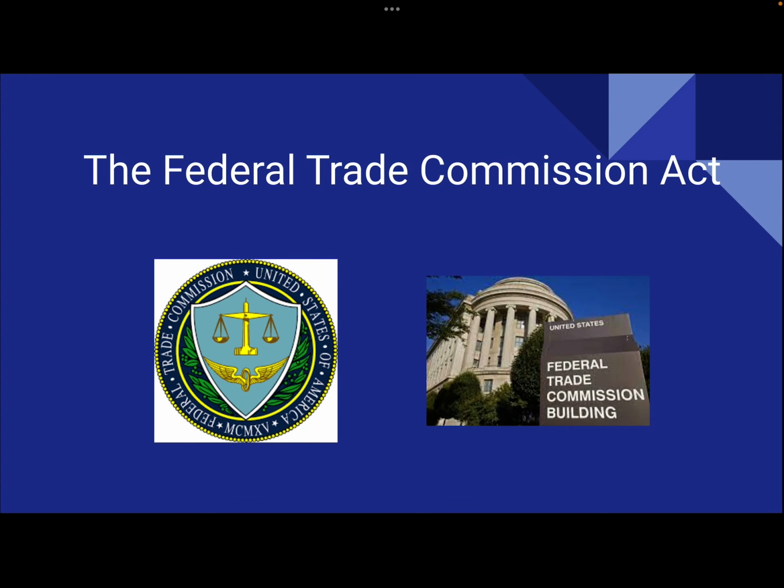The Federal Trade Commission Act created the Federal Trade Commission. The commission has the power to conduct investigations and to prohibit unfair practices in interstate commerce, and it also enforces the clauses of the Clayton Antitrust Act.